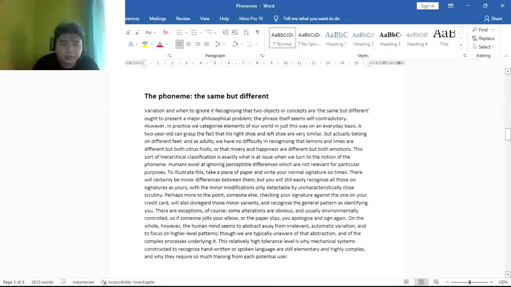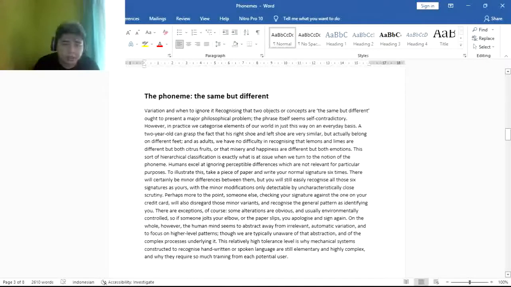A 2-year-old grasps that his right shoe and left shoe are very similar but actually belong on different feet, and as a result we have no difficulty in recognizing that lemons and limes are different but both citrus fruits, or that misery and happiness are different but both emotions. This short hierarchical classification is exactly what is at issue when we turn to the notion of the phoneme.